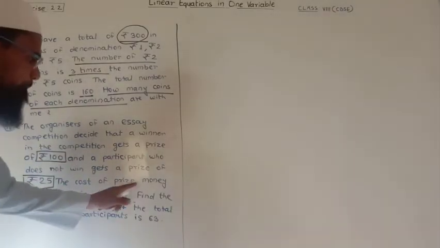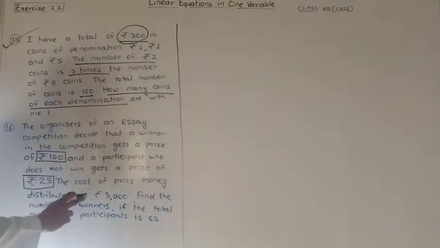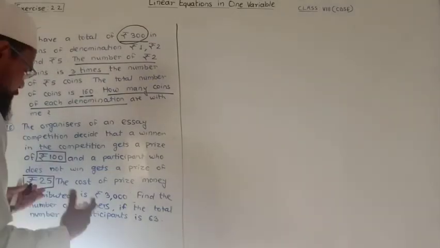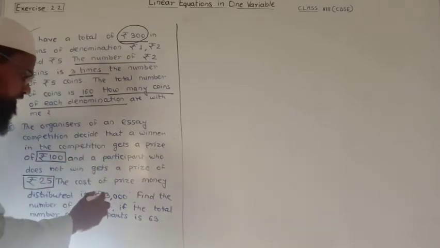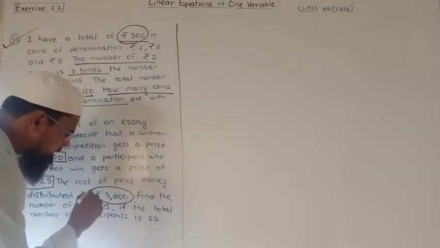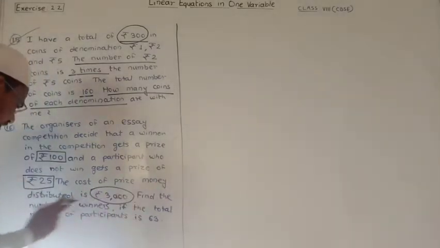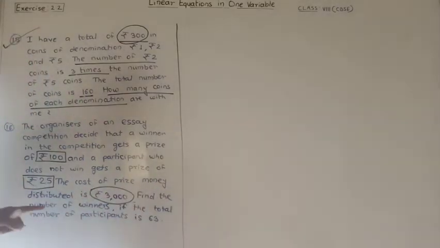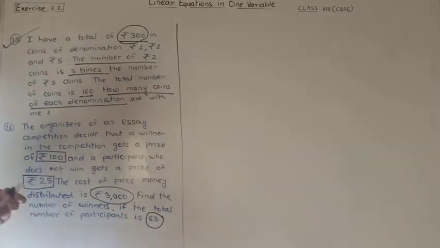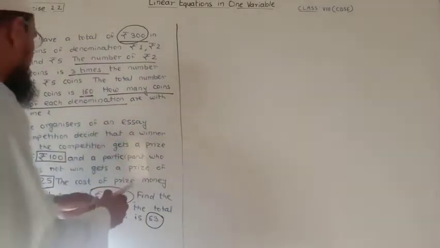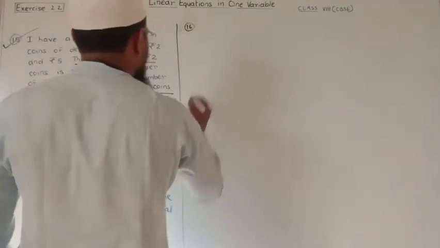The cost of the prize money distributed is 3,000. The total prize distributed among the winners and those who did not win is rupees 3,000. Find the number of winners if the total number of participants is 63. So first of all, we consider the number of winners is x. So we write here solution number 16.